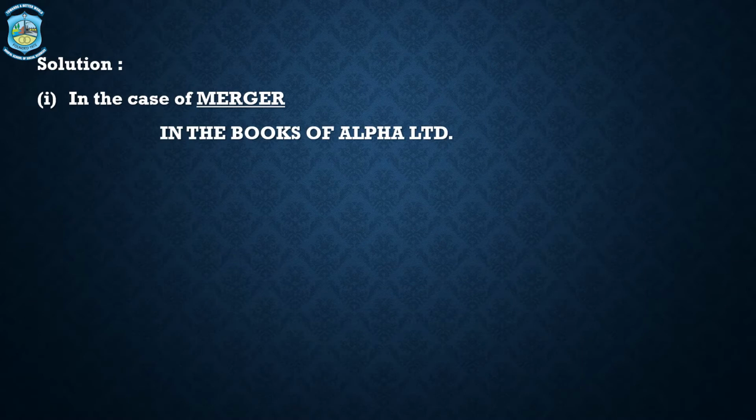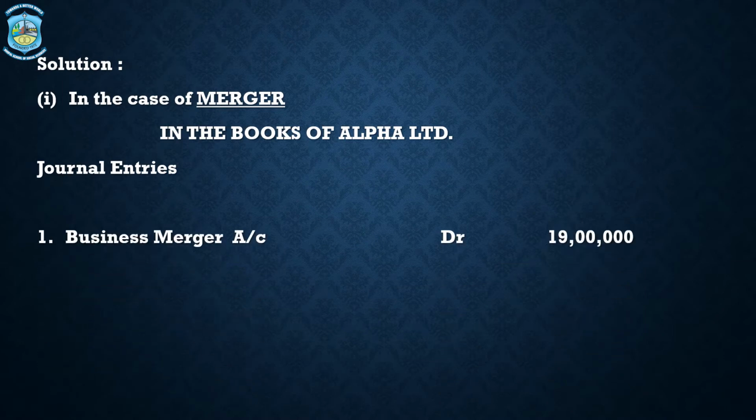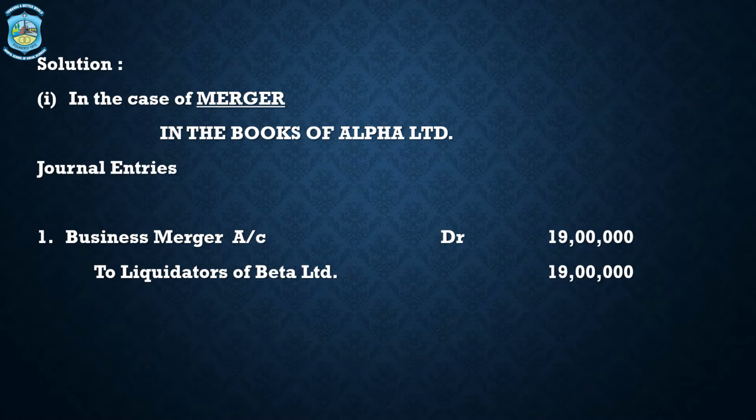In case of merger, the journal entry in the books of the purchasing company is first: business merger account to liquidators of Beta Limited. Now this amalgamation is in the nature of merger, therefore business merger account would be debited, and this amount would be paid to Beta Limited, which is the selling company.